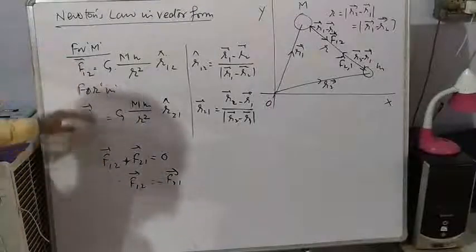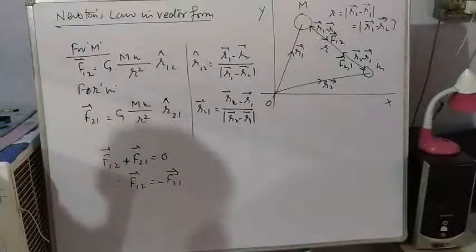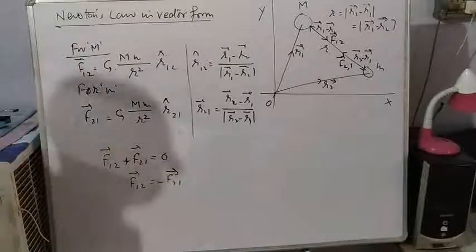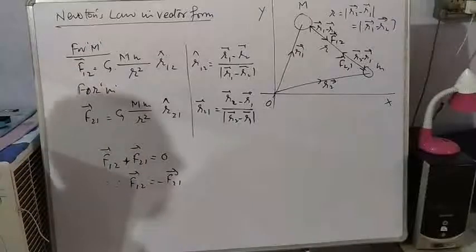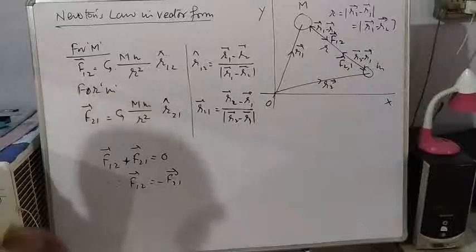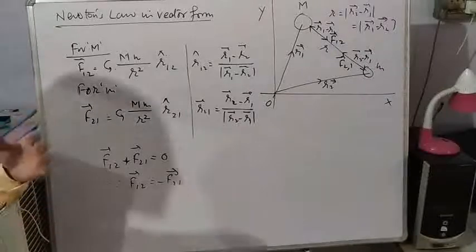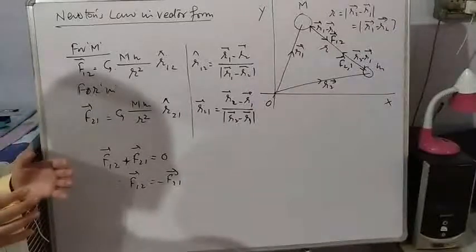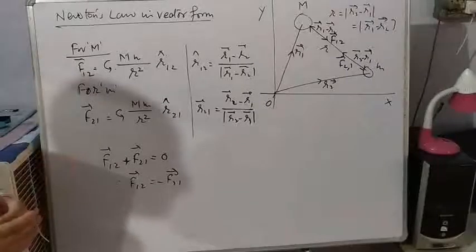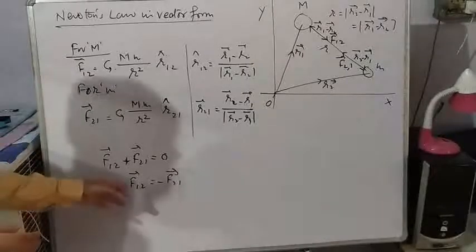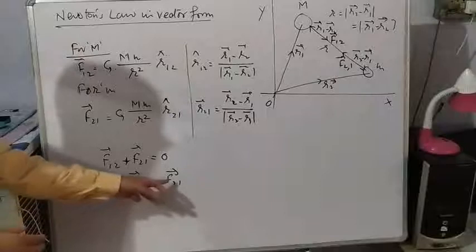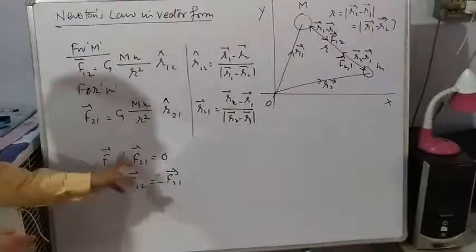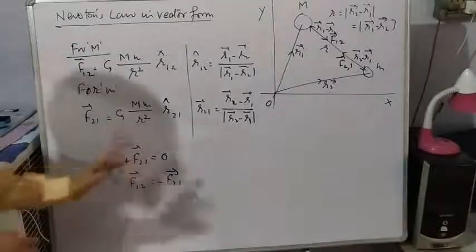Now add these two equations. The result will be 0, because according to Newton's third law of motion, force applied by one body is equally reacted by the other body. So F12 is equal to minus F21. That is why this value is 0.